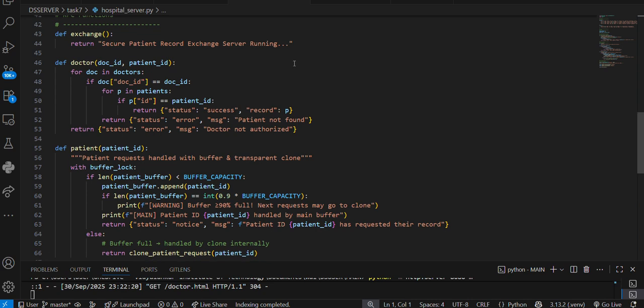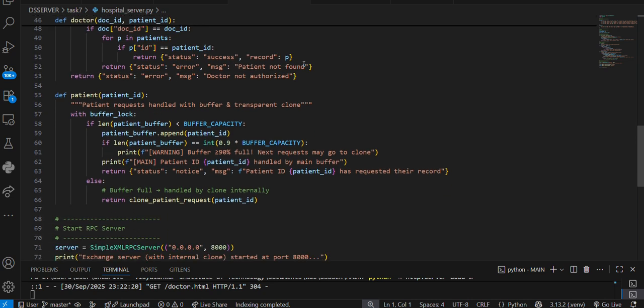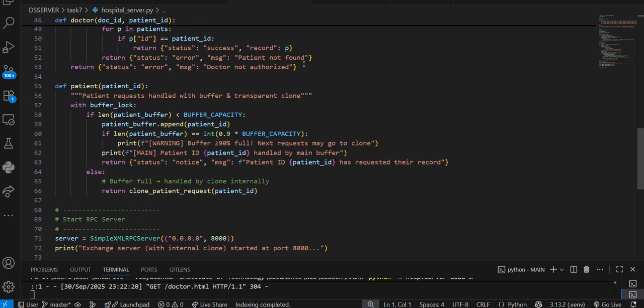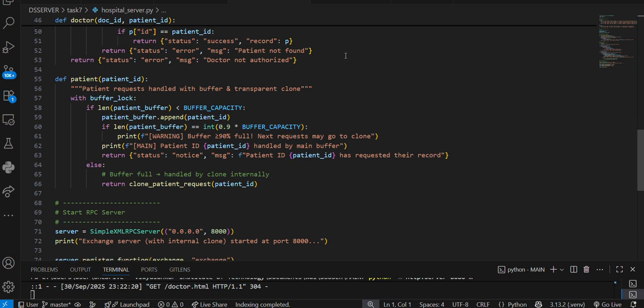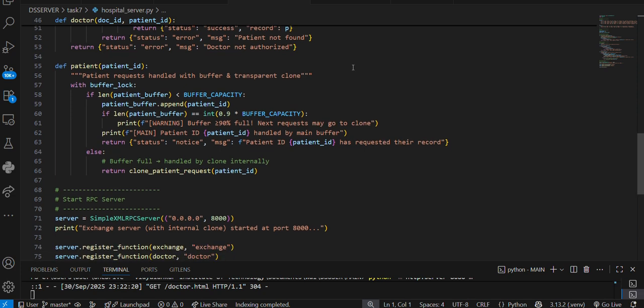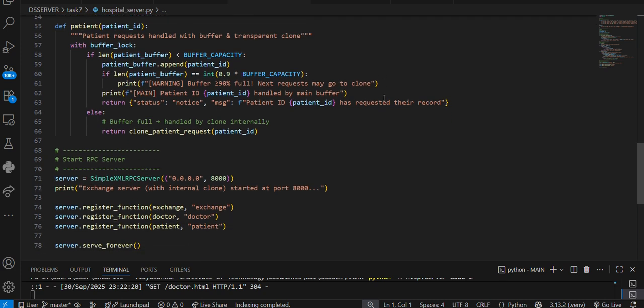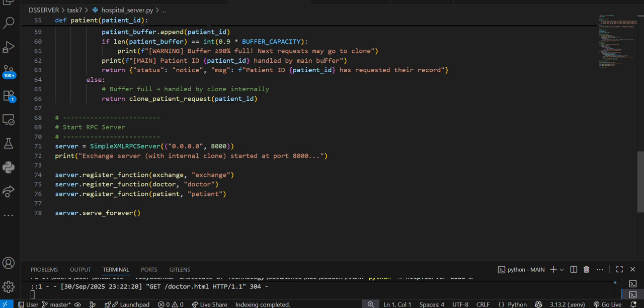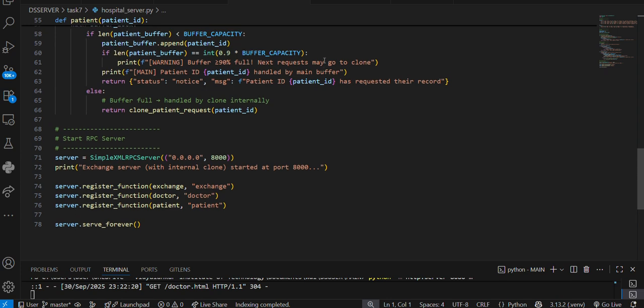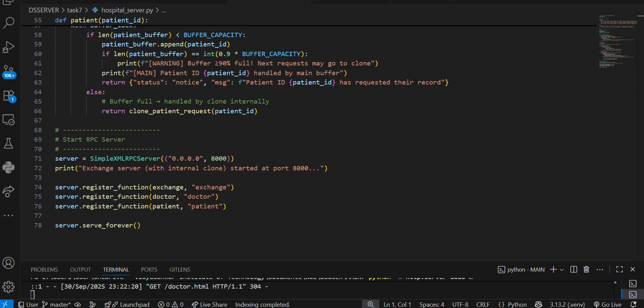If the buffer reached its maximum capacity, excess requests were transparently redirected to a clone function, which handled them internally without affecting system availability. This ensured that all patient queries were served even under heavy load, simulating a practical load balancing mechanism in a distributed healthcare system.